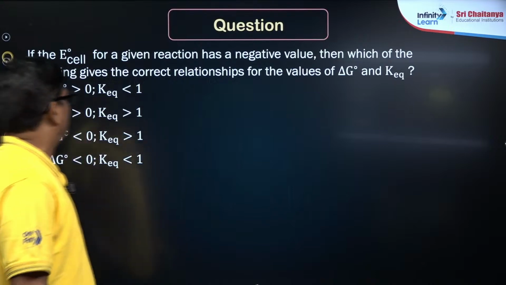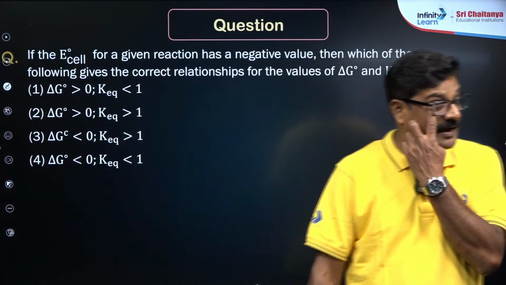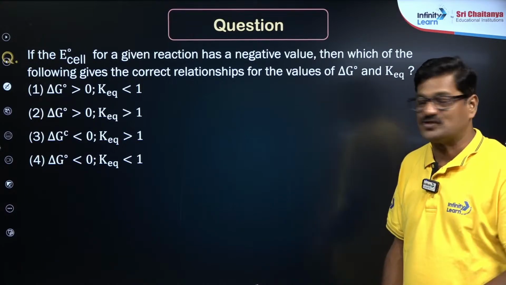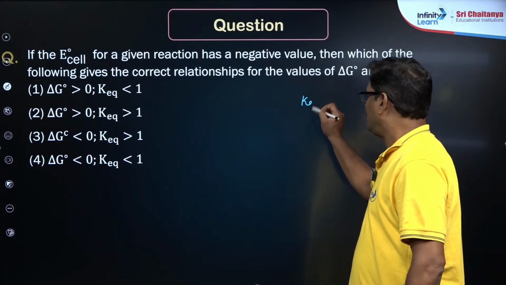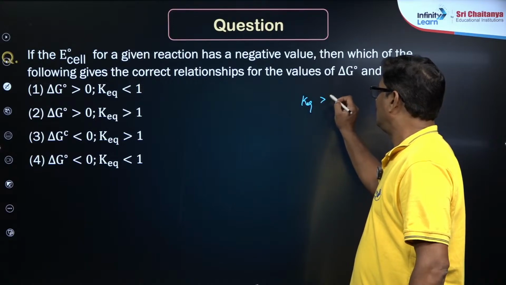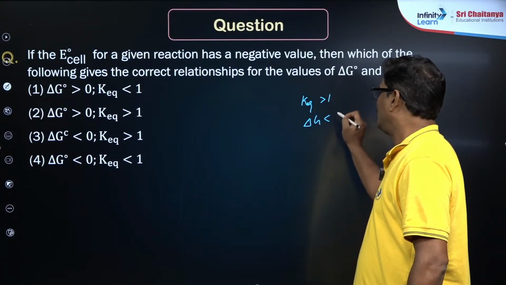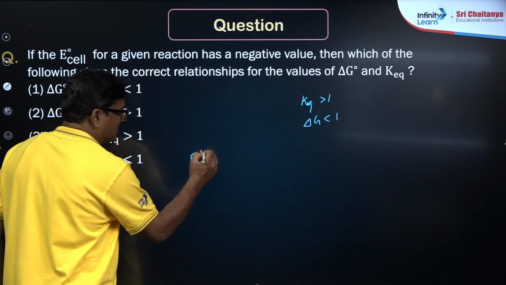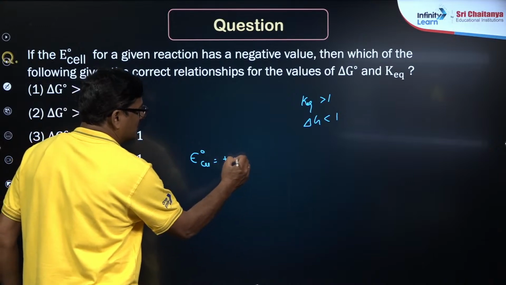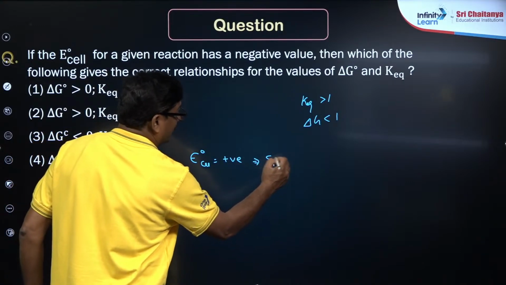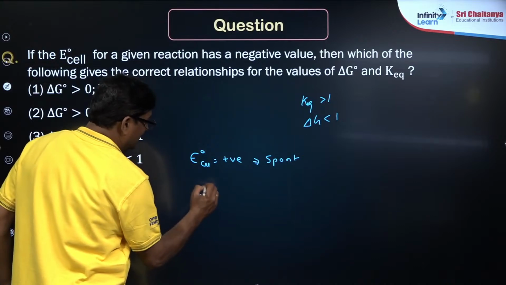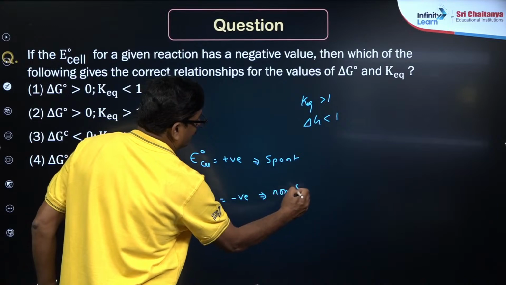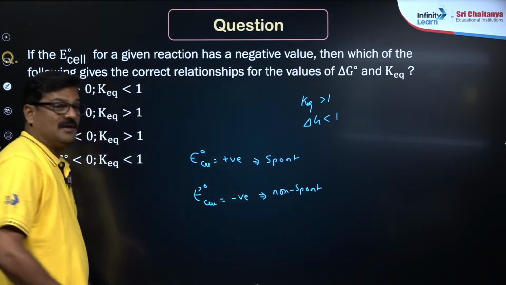If the cell E naught for a given reaction is a negative value, what could happen? The cell is going to be spontaneous, right? In order for a reaction to be spontaneous, K equilibrium is going to be greater than 1 and delta G should be less than 0. So for a reaction to be spontaneous, E naught cell is going to be positive, and if the E naught cell is negative, the cell is going to be non-spontaneous.